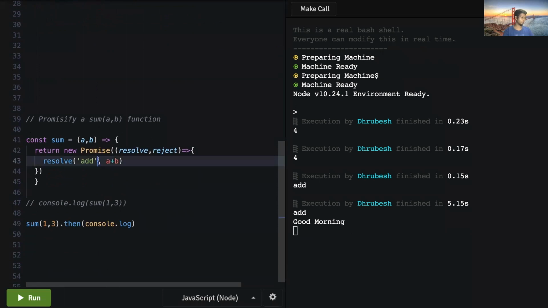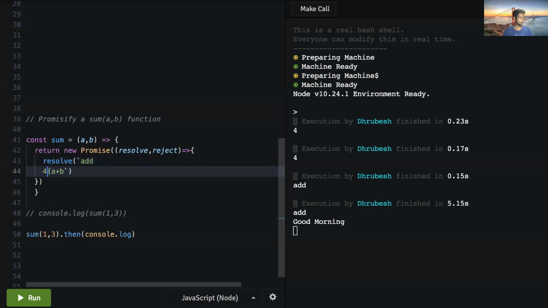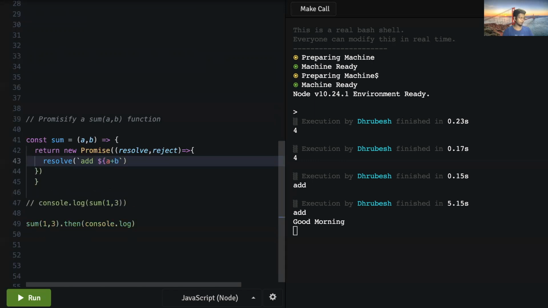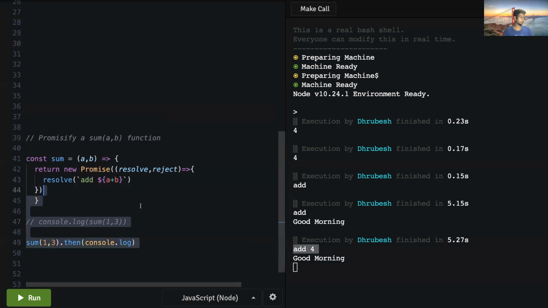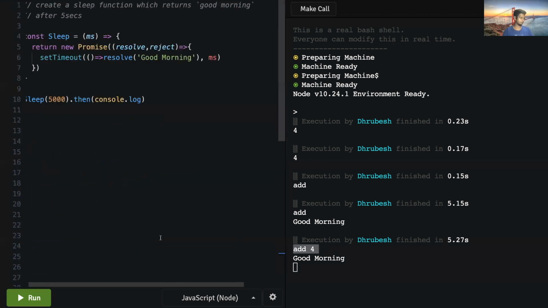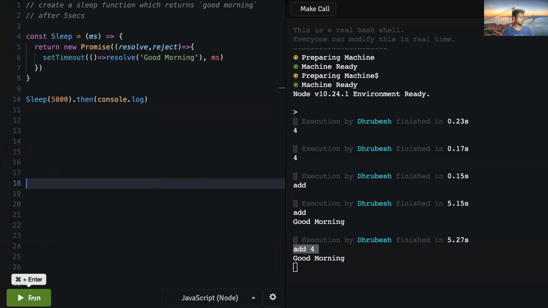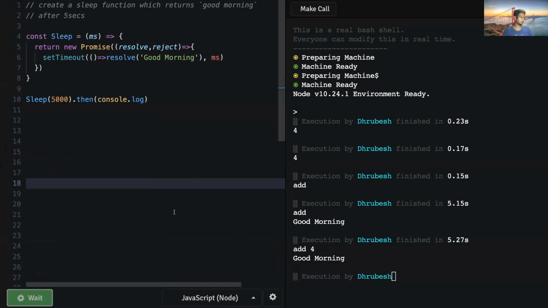Oh, I made a mistake here. There's no second argument to this, right? So we can just go ahead and do this, and let me just run this again. Okay, yeah, cool. This is coming well. So as you can see, good morning is being returned after 5 seconds, which is a lot of time, but well, yeah.